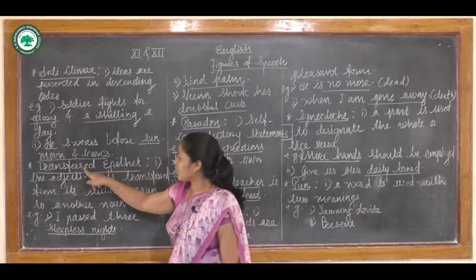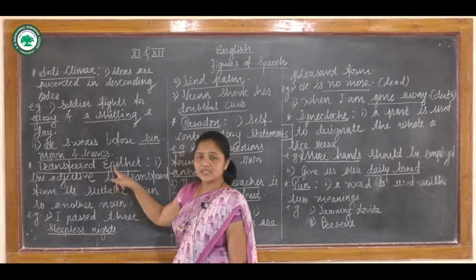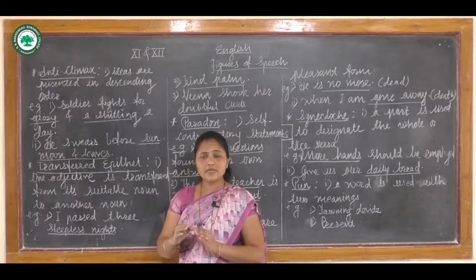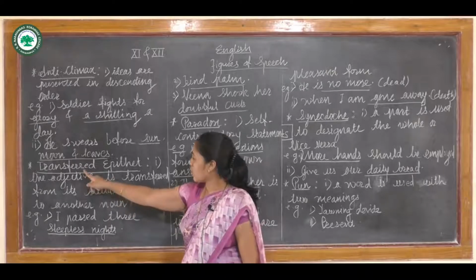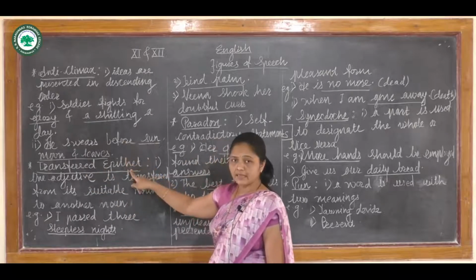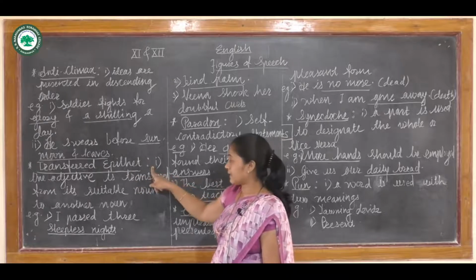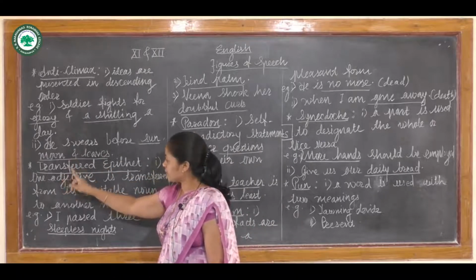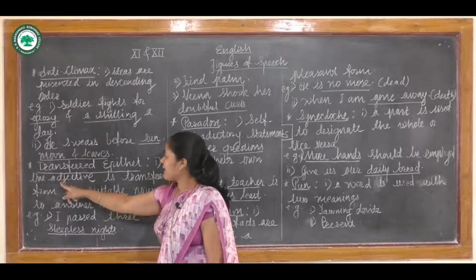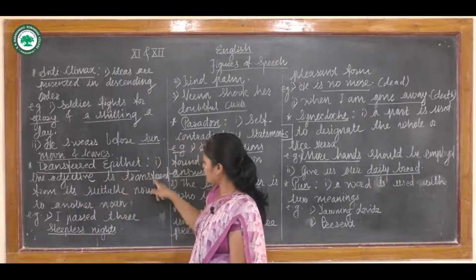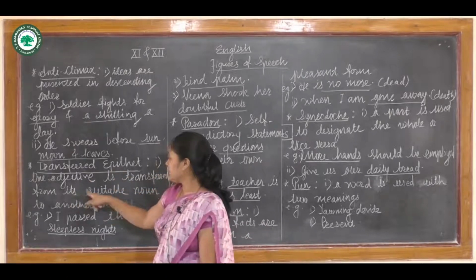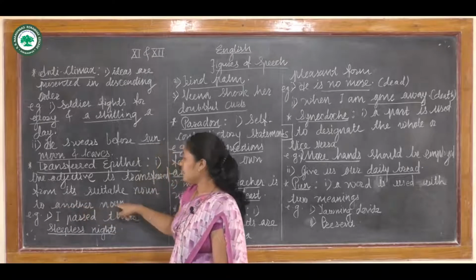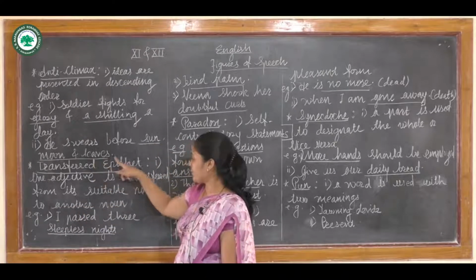So the meaning of this figure of speech is that an adjective is transferred from one object to another object. It is called transferred epithet. The characteristic of this figure of speech is that one adjective is transferred from its suitable noun to another noun. It is called transferred epithet.